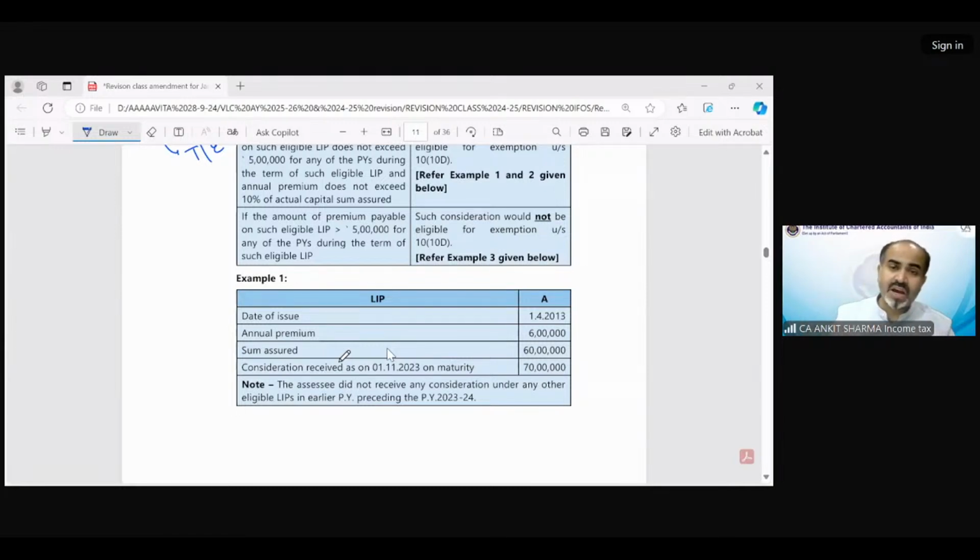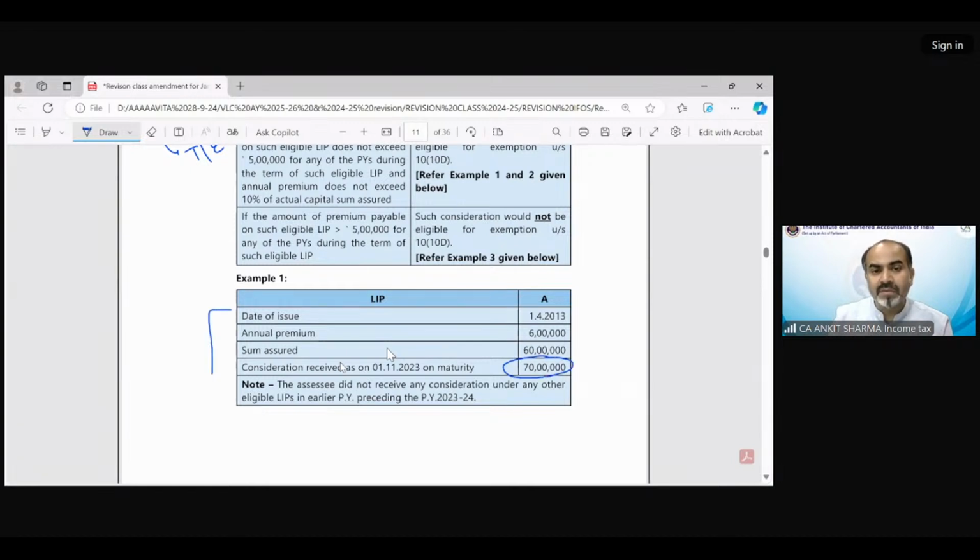Now the question asks whether this is going to be exempted or taxable on the basis of the information given above. So what should be your answer? Whether this 70 lakh is going to be taxable or not? I'm waiting for your answer. Why not, Pooja? Sujay is saying exempt, Pooja is saying not.